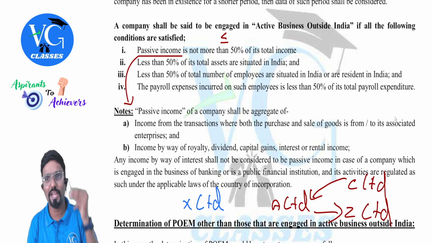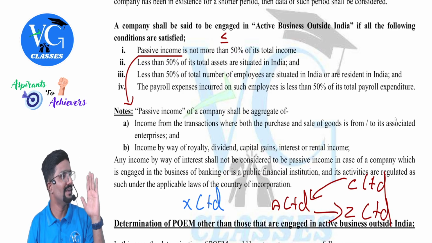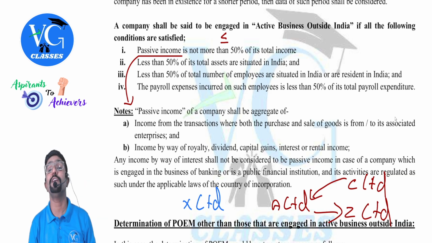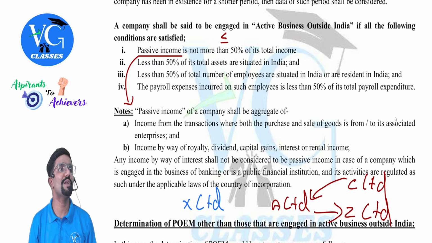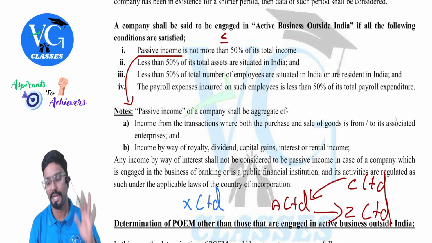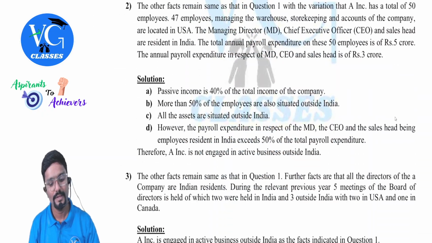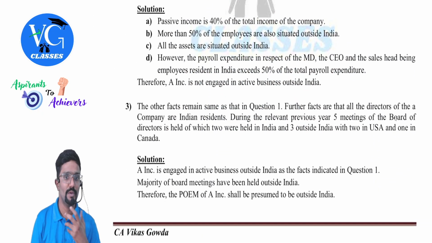Hope you understood. Only 3 employees are in India, but top level people. And they're drawing salary more than 50% of the total payroll expenditure of the company. So one of the conditions is violated. Yes, let us see the answer. Solution. I have given it simply, guys.